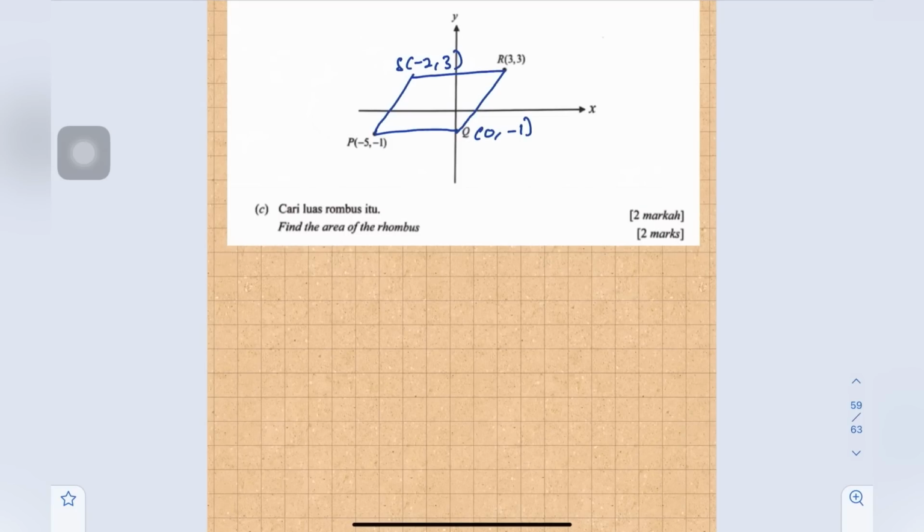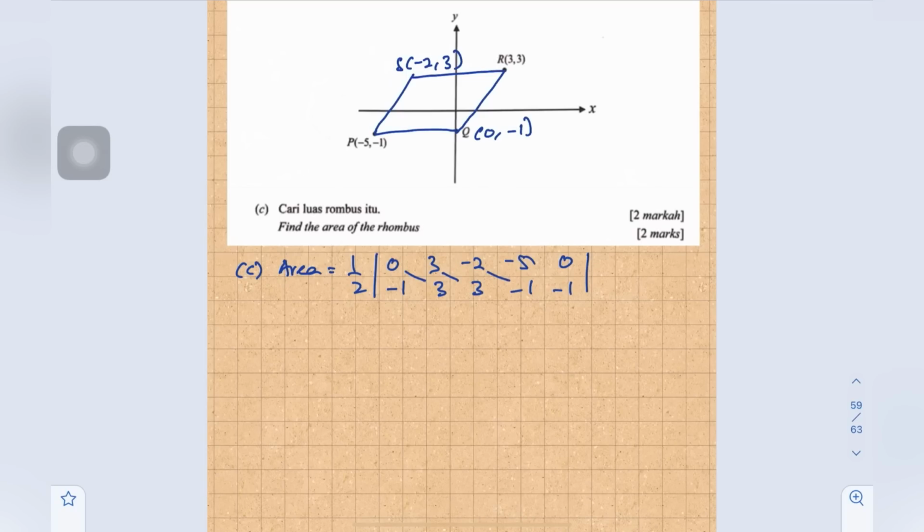C. Find the area of the rhombus. To find the area, we use the formula 1 over 2, then arrange the points. Let's start from point 0, negative 1, then 3, 3, negative 2, 3, negative 5, negative 1, and back to 0, negative 1.